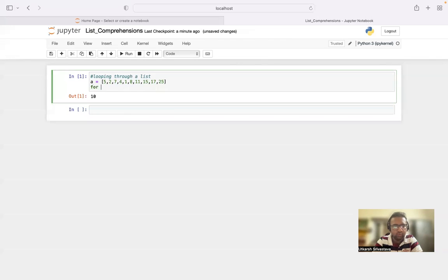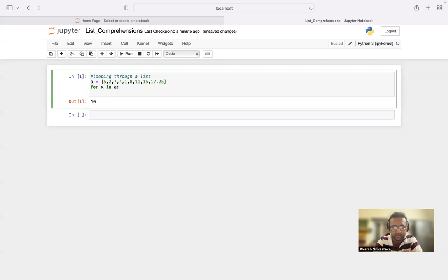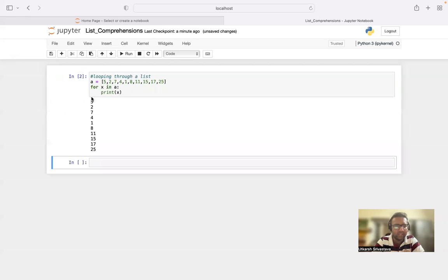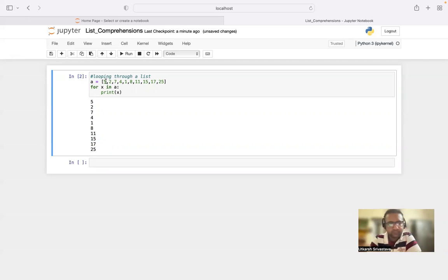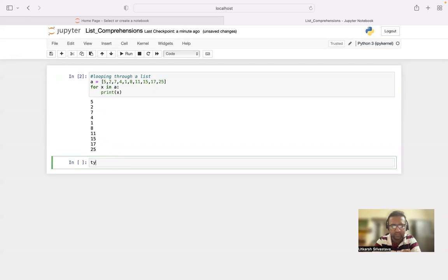Now let us loop through a list: for x in A, print x, press shift plus enter. As you can see, in lexicographical order, it has printed the entire list. That's how we loop through a list: 5, 2, 7, 4, 1, the entire list. This is a list. To check whether it is a list or not, do check our previous videos on list.